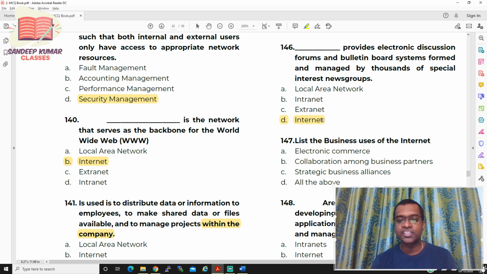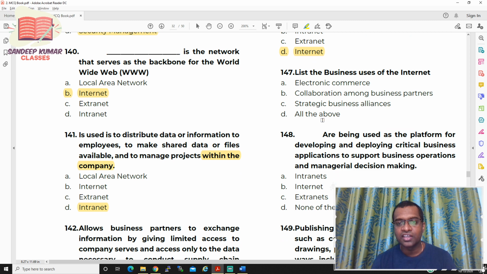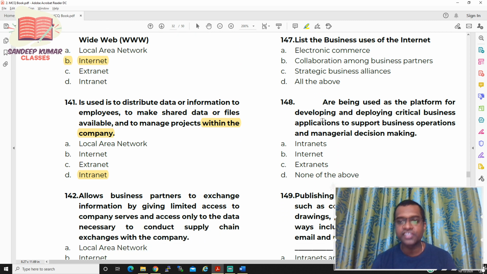Now let us move to question number 147. List the business uses of internet. So you can do electronic commerce, you can collaborate with the business partners, you can do strategic business alliances. So the option is D, all of the above. So for question number 147, option is D.